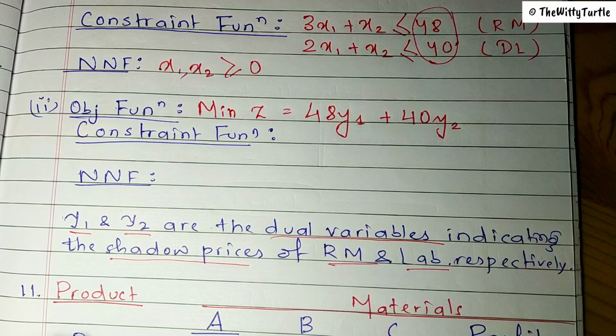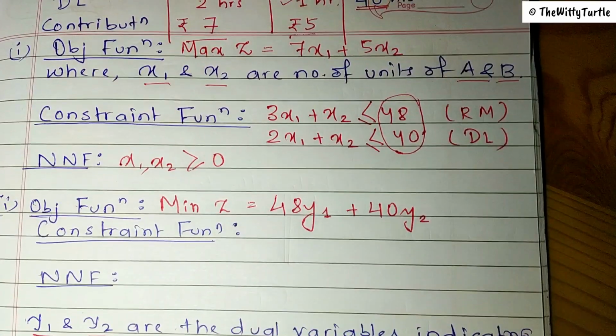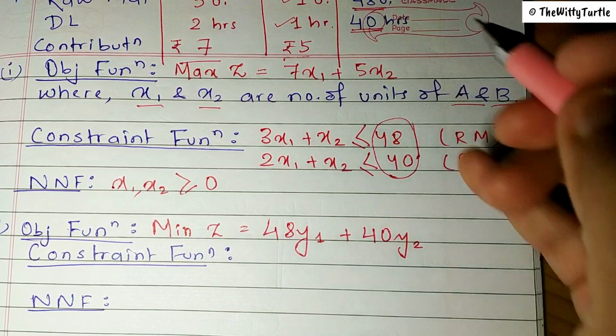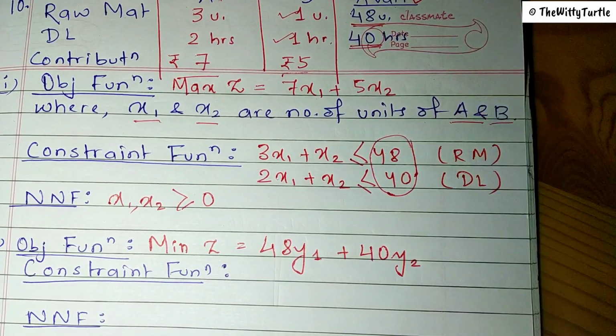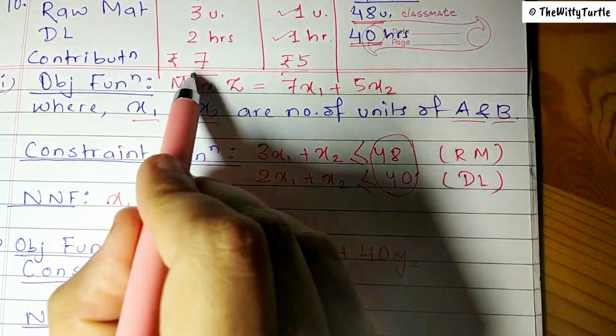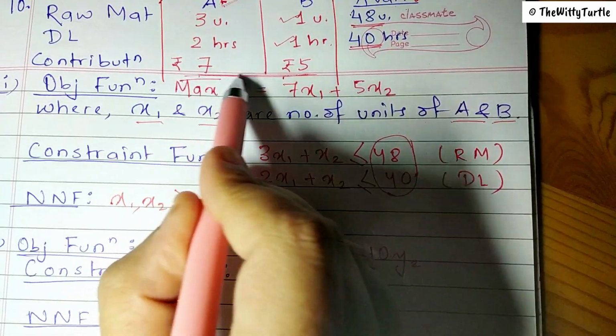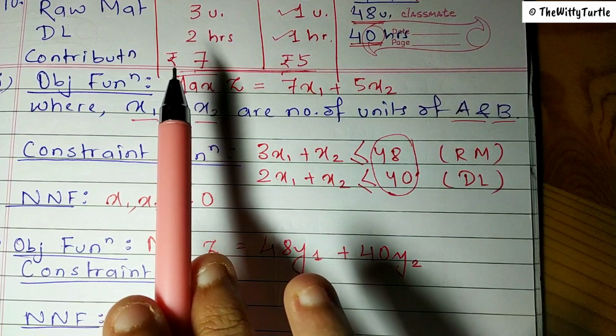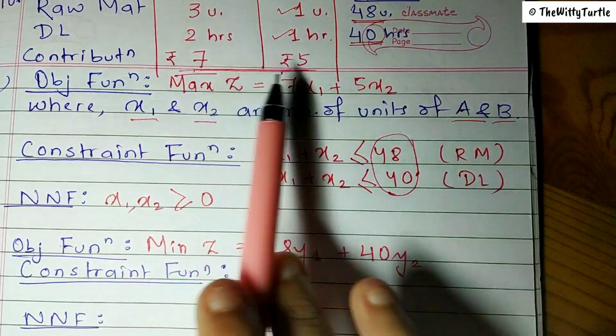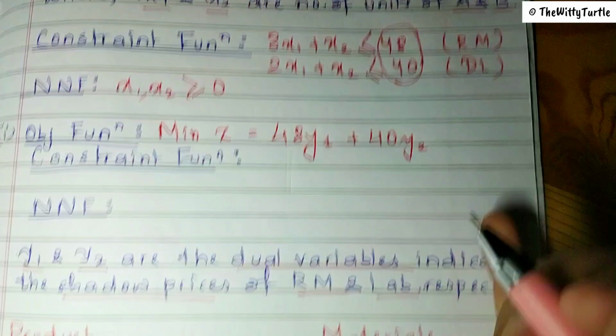And in this case, what are the two constraints? The constraints will be obviously to use less raw material and less labor hours, and with that to maintain at least this much of contribution. Like the contribution should be more than or equal to this much, the existing contribution, right?